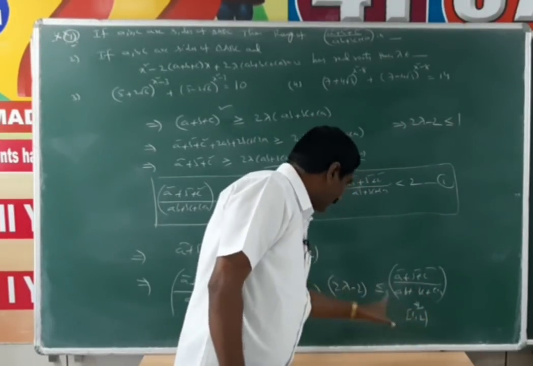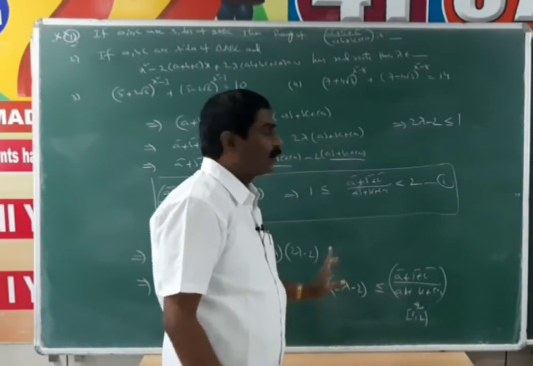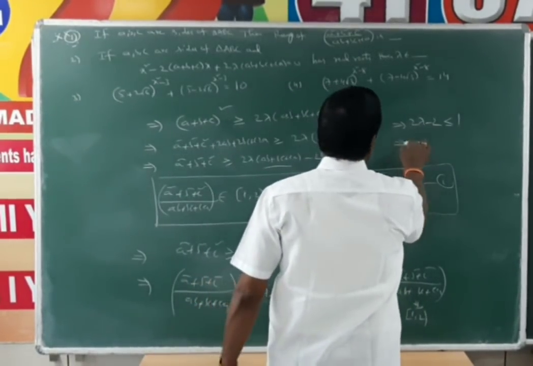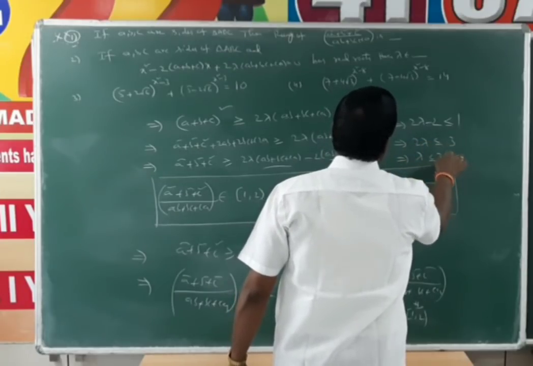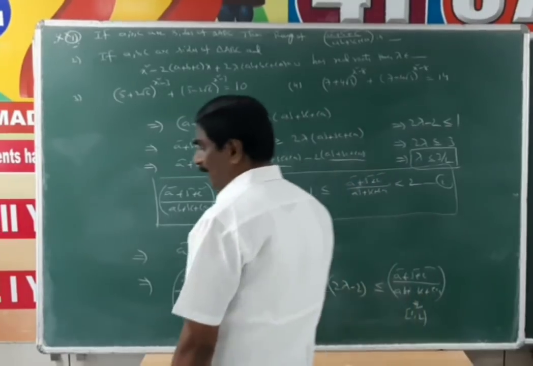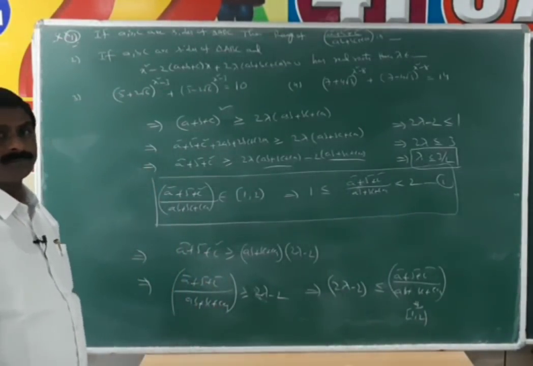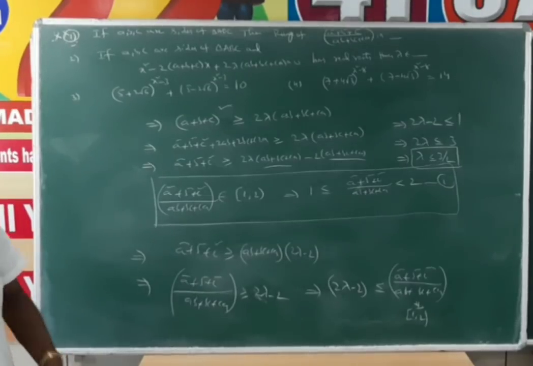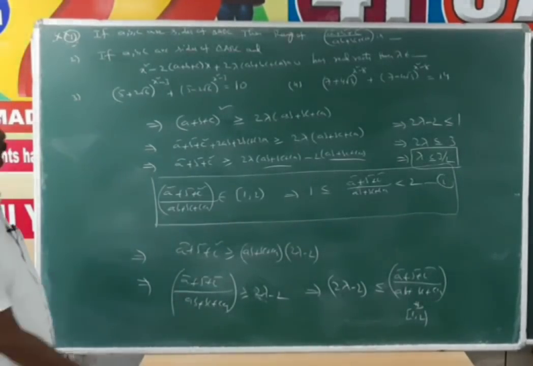Here we take the minimum value. This value is always less than this value. That means 2 lambda minus 2 is less than or equal to 1. That implies 2 lambda is less than or equal to 3, so lambda is less than or equal to 3 by 2. The range of lambda is minus infinity to 3 by 2. That is the answer. Next, third one.